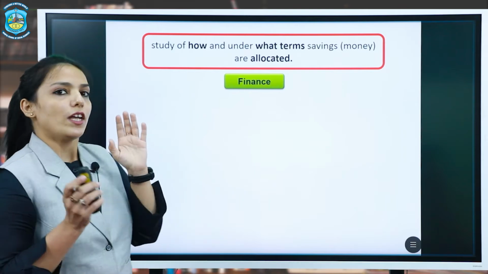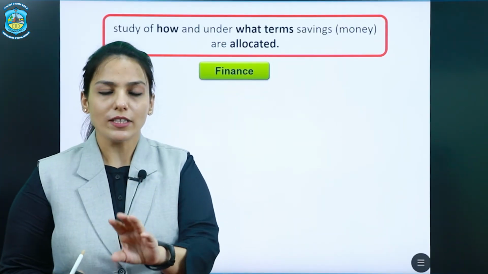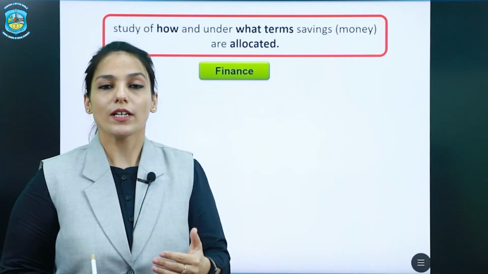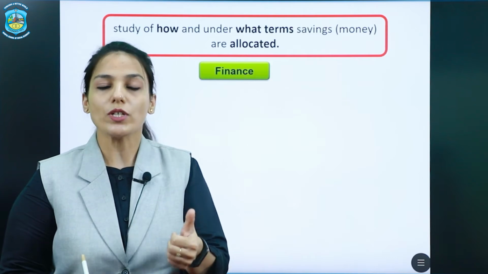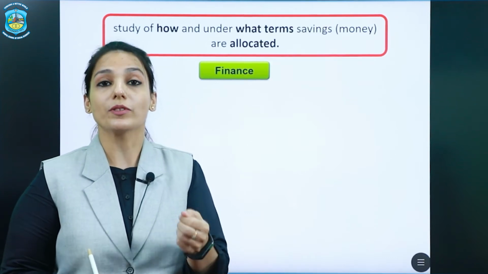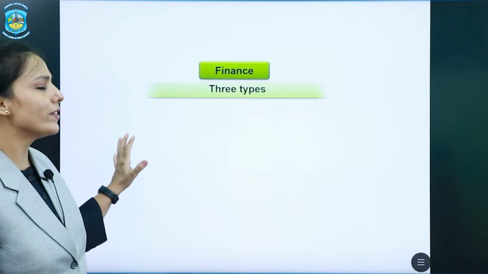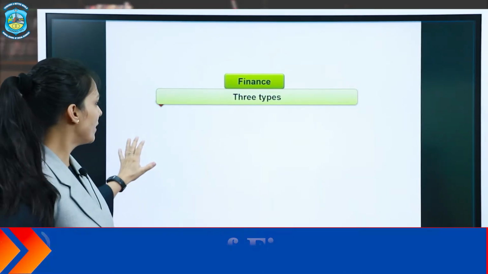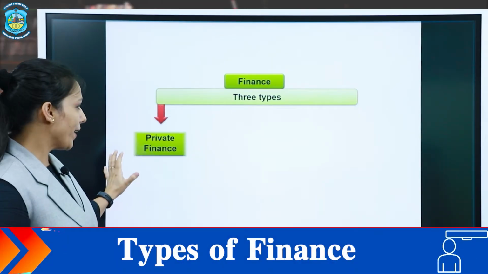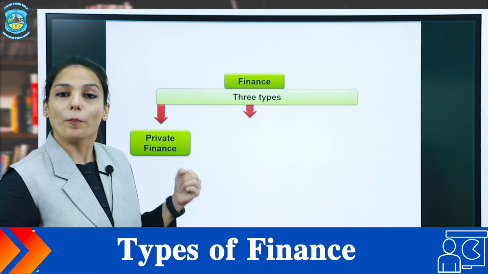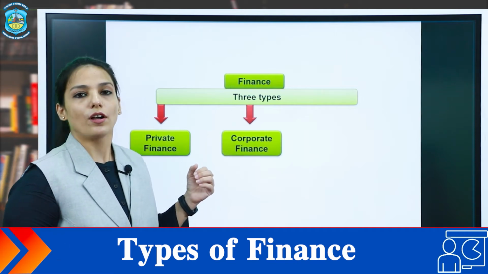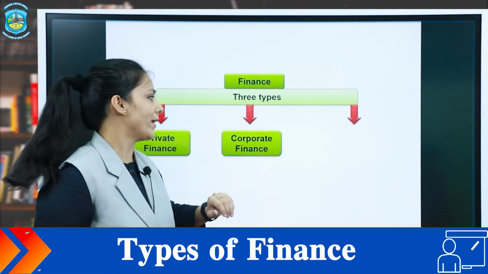Okay. Then economics studies 3 units of the nation, like individuals or households, firms, and the government. Finance can also be categorized into 3 types. First is private finance, then corporate finance, and thirdly public finance.